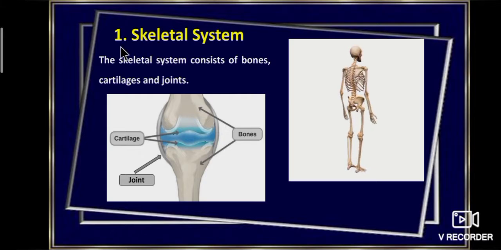First, we are going to study the skeletal system. The skeletal system consists of bones, cartilages and joints. Once again I repeat, the skeletal system consists of bones, cartilages and joints. See the picture, students. The center part is called cartilage. The two above are called bones. Cartilage and bones are joined by the joints. This is a joint.